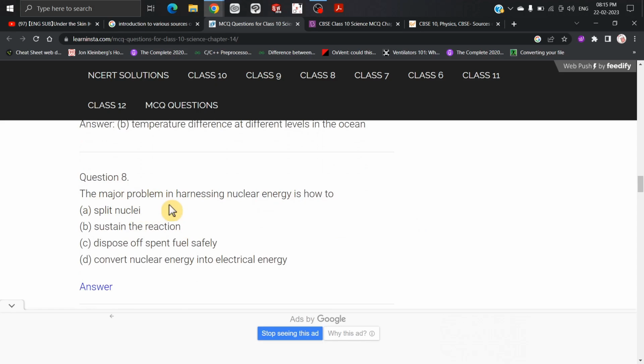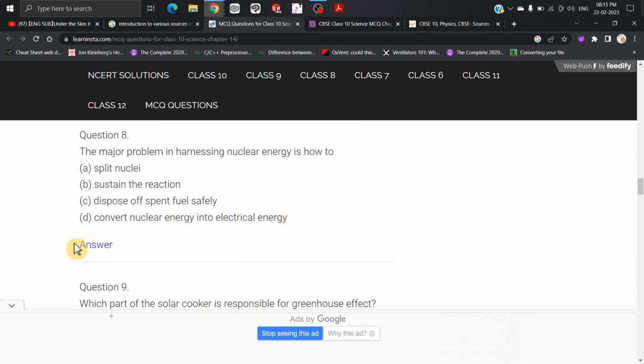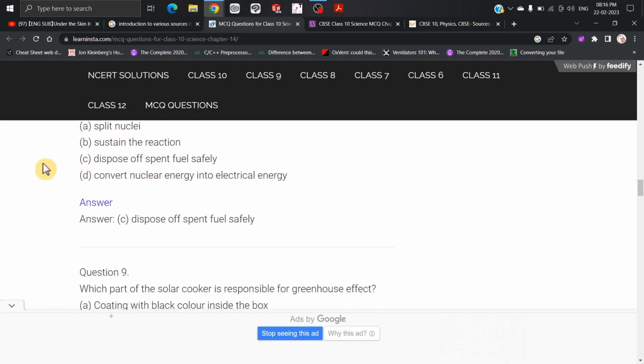Now the major problem in the harnessing of nuclear energy is how to split nuclei, sustain the reaction, dispose of spent fuel safely, or convert nuclear energy into electricity. So I guess split nuclei. Check कर लेते हैं. Okay, it's wrong. So the right answer is dispose of spent fuel safely.